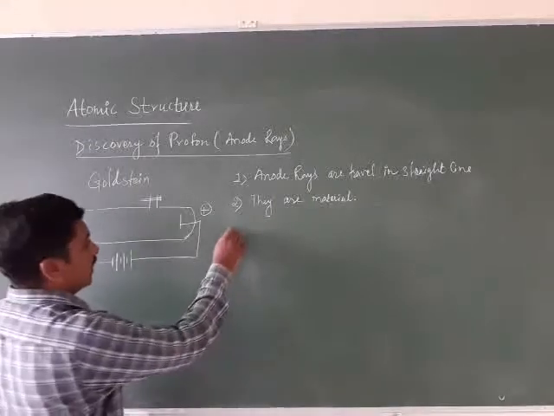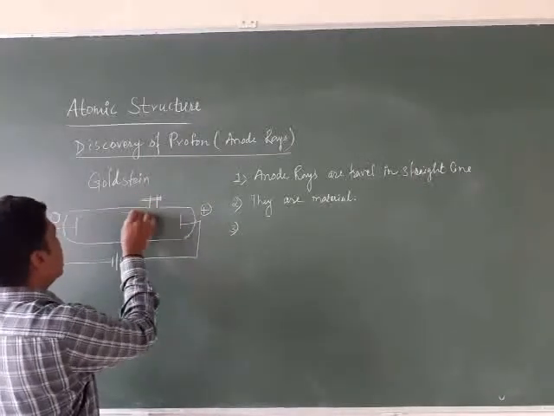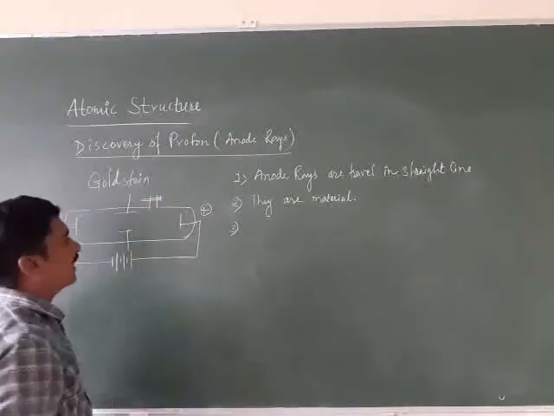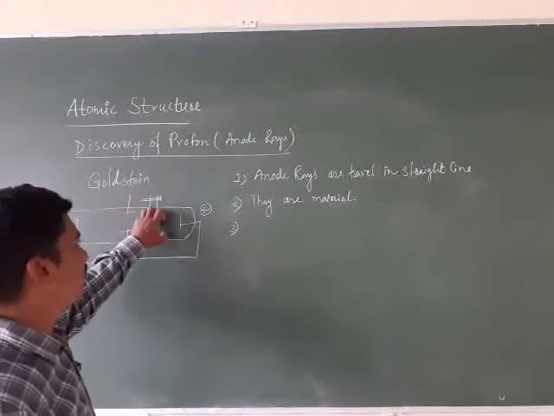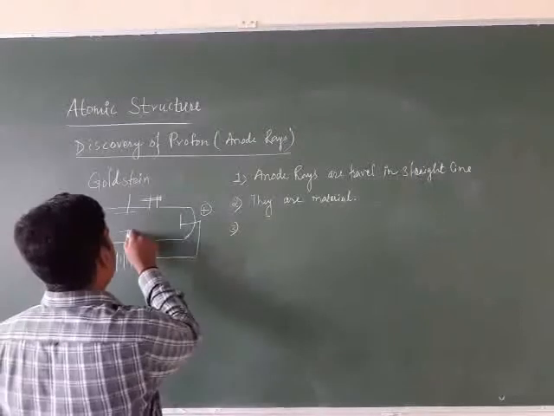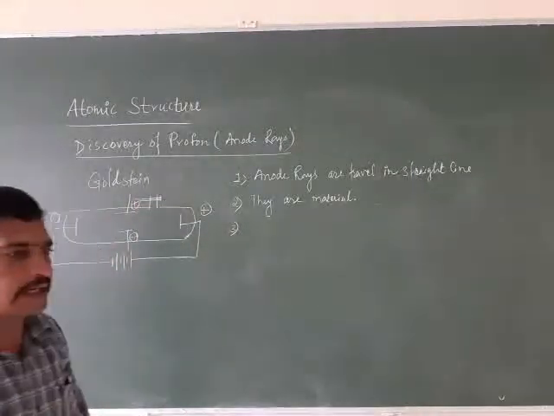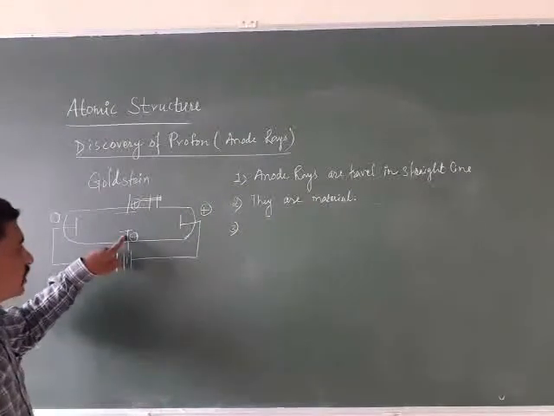Whenever we apply the electric field to these canal rays, anode rays, it is observed that they are displaced, or they get attracted towards the negative electrode.